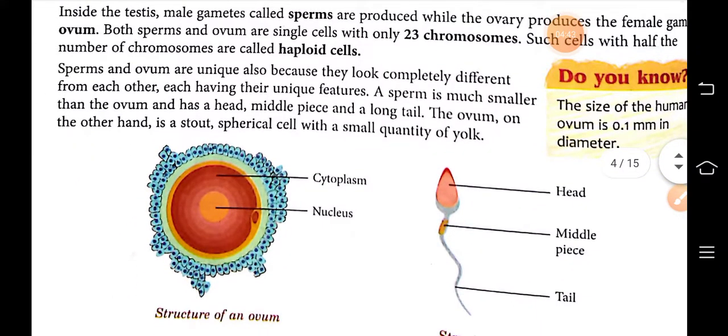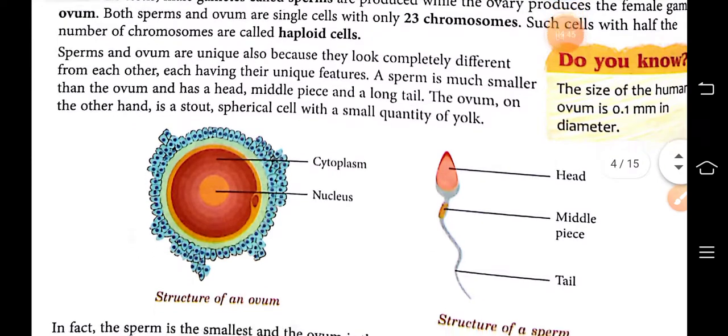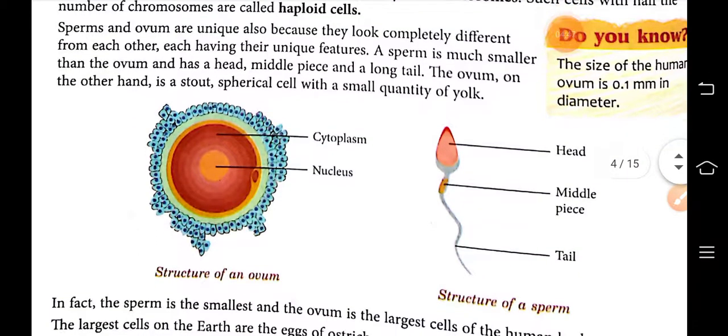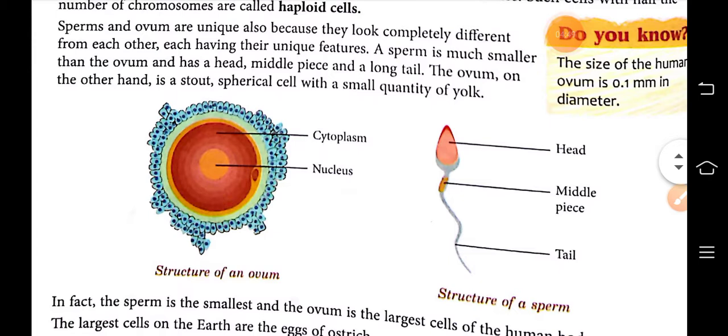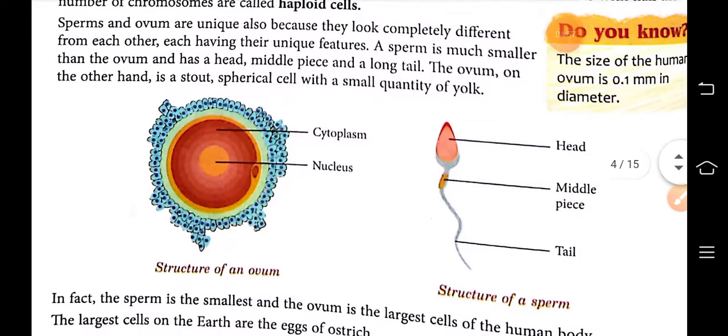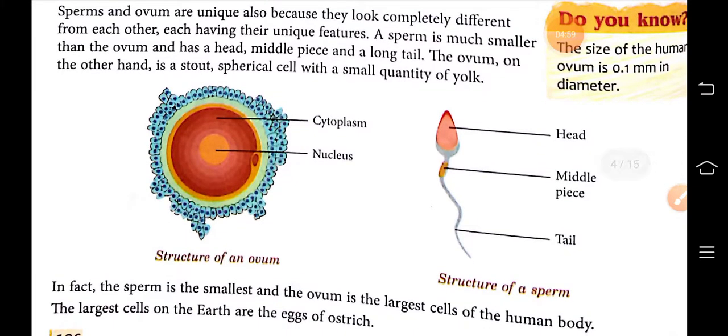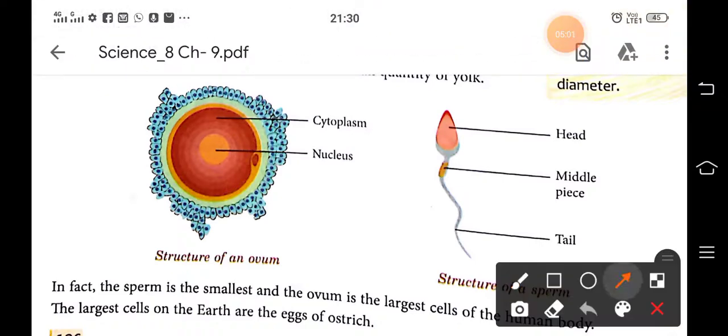Sperm and ovum are unique also because they look completely different from each other and have their own unique features. Sperm is much smaller than the ovum and has a head, middle piece and long tail. You can see here the sperm has a head, middle piece, and tail. Three parts are there.